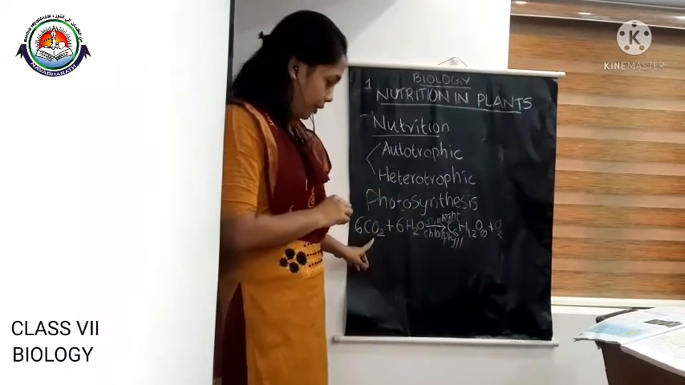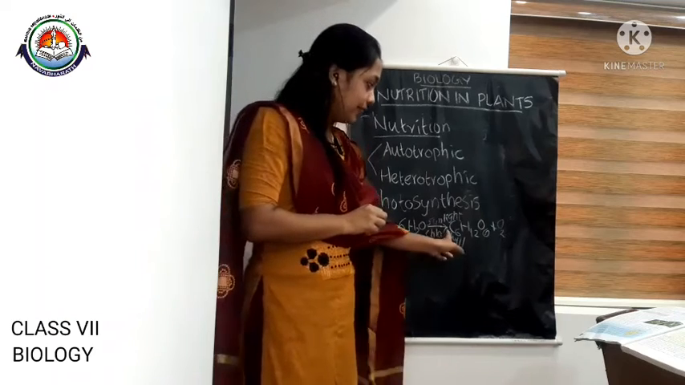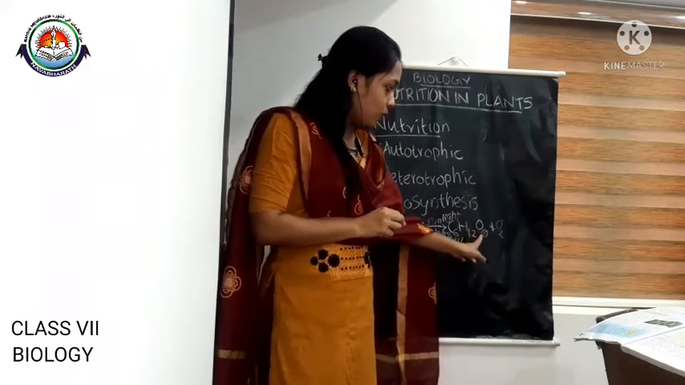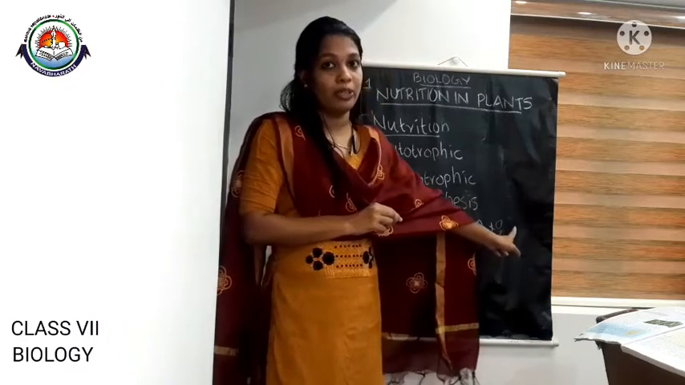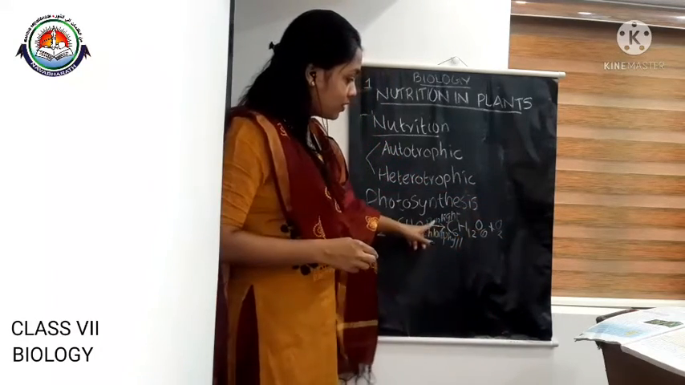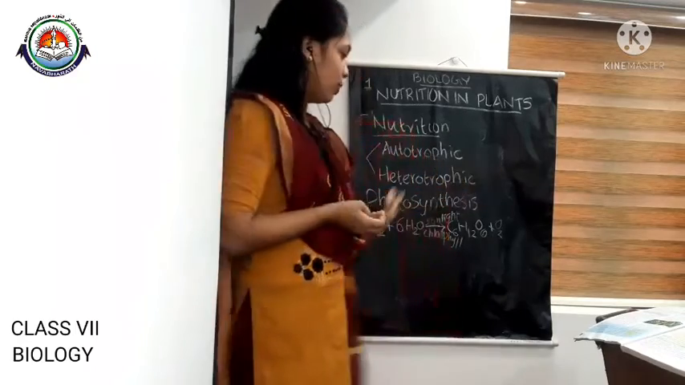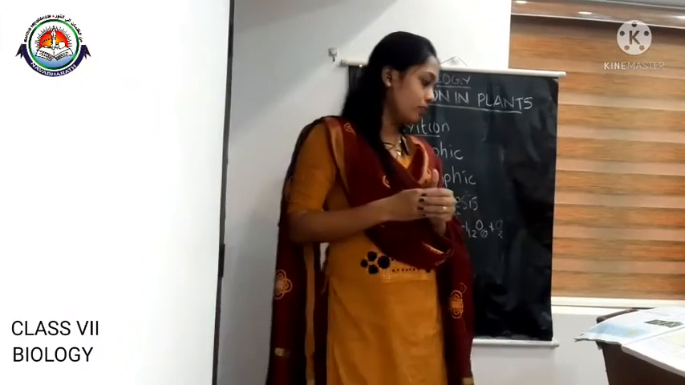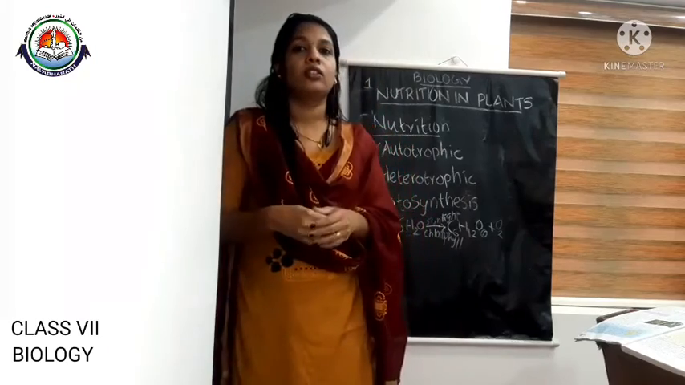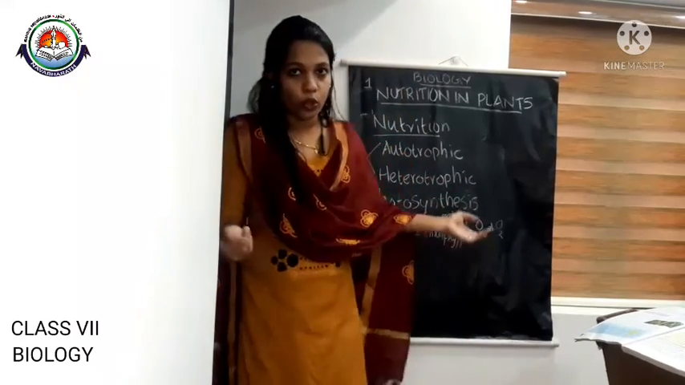Okay, this is the equation for photosynthesis. 6CO2 means carbon dioxide plus 6H2O. H2O means water, that gives C6H12O6, which means glucose, and O2, which means oxygen, in the presence of sunlight and chlorophyll. The food that is prepared by photosynthesis is glucose, and it is present in the leaves.